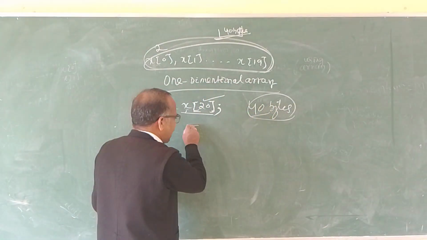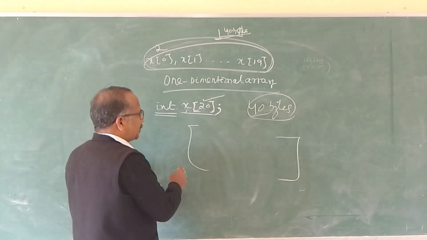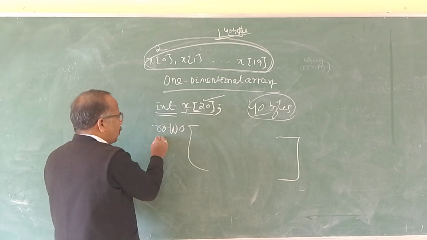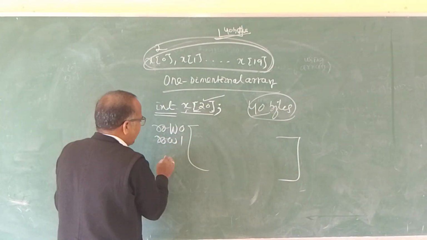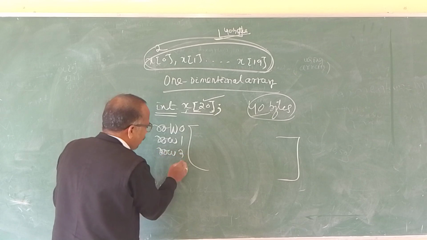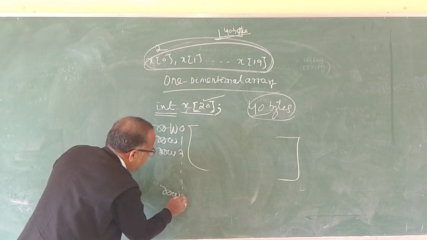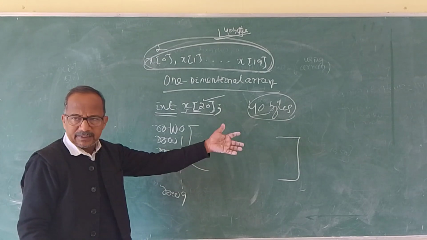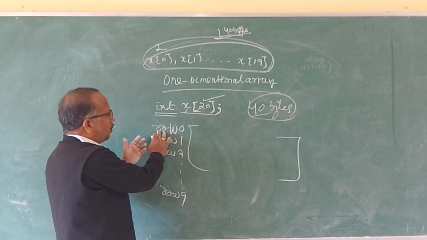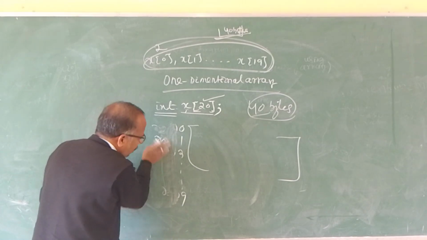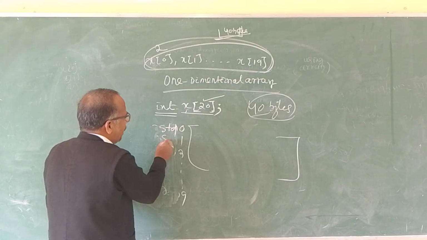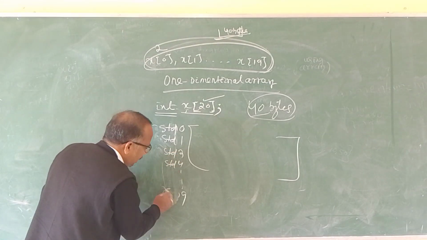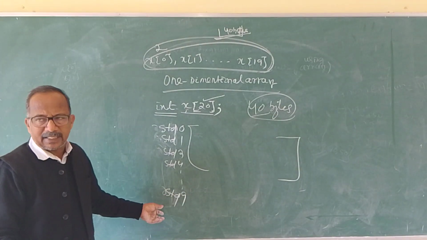So what will be the arrangement of data? With 10 students, there will be 10 rows: row 0, row 1, row 2, up to a maximum of row 9. You can also write STD 0, STD 1, STD 2, and so on; the last is STD 9. 10 students are there.